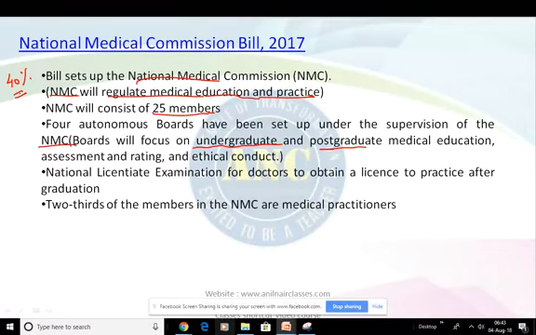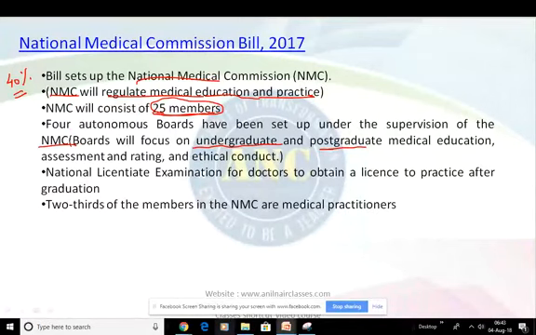This NMC will consist of 25 members. A search committee will recommend names to the central government for the post of chairperson and the part-time members.